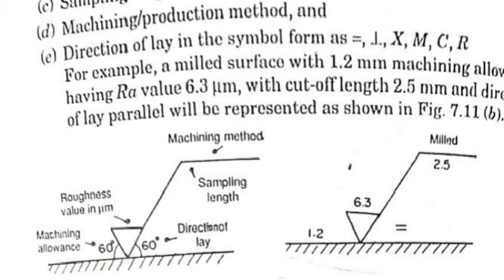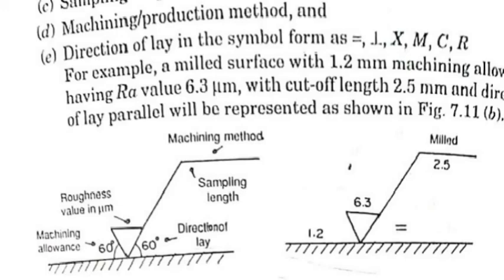For example, a milled surface with 1.2 mm machining allowance having the Ra value 6.3 micrometer with cutoff length 2.5 mm and direction of lay parallel will be represented as shown in this figure. So this is the designation method.